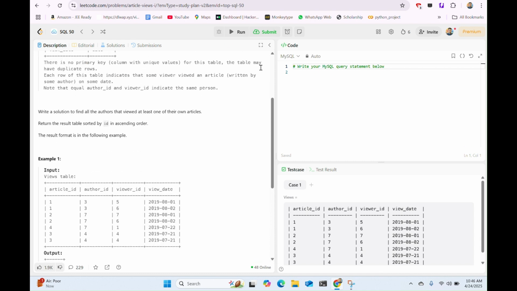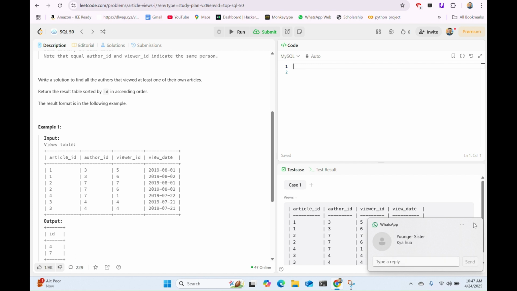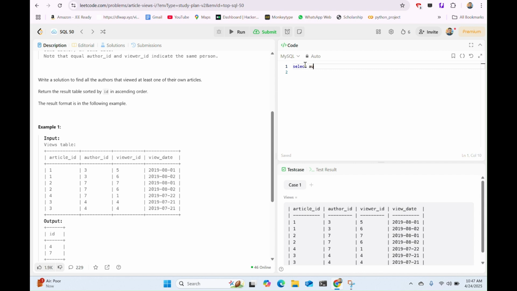So let's write a SQL query. What is the question requirement? First, they say to write a solution to find authors. So we need to write select author ID as ID, because ID is mentioned in the output, so we will name it ID in the output label.